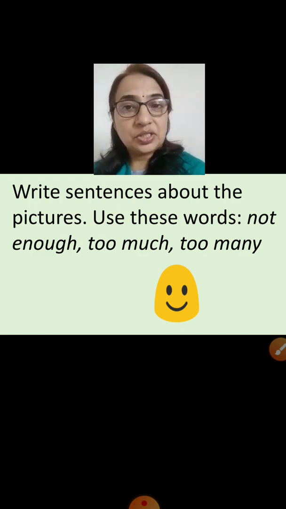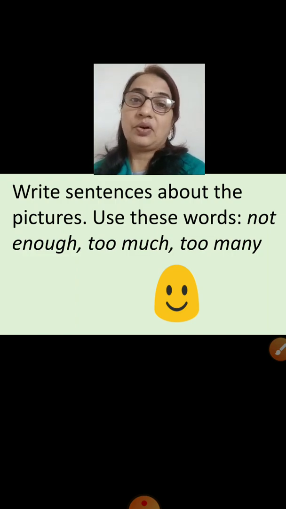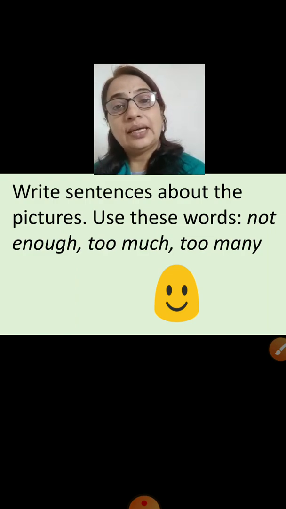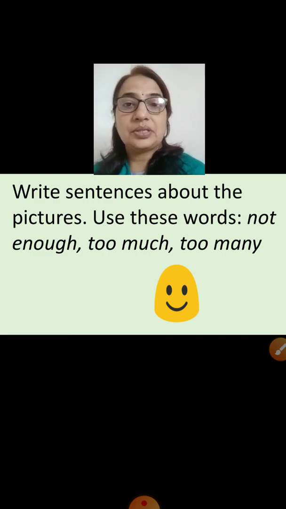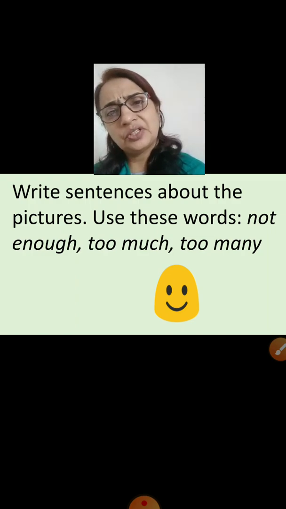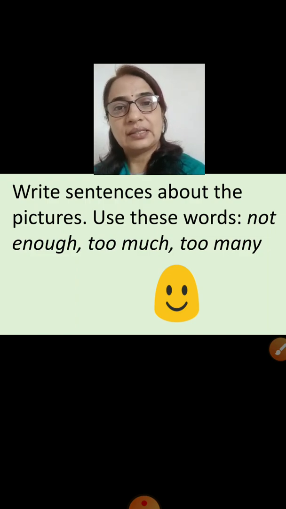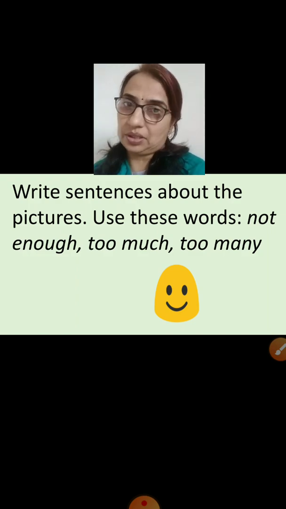Much is used when we say something about uncountable nouns, and the adjective of number we use whenever we can see countable nouns in the sentence. And enough means sufficient, so not enough. So we are going to use any of these words in the sentence wherever it is suitable.